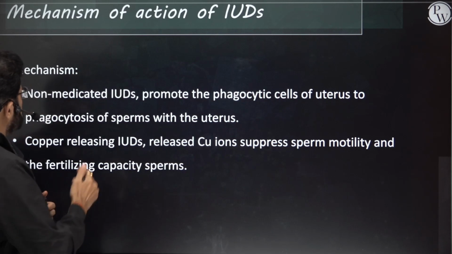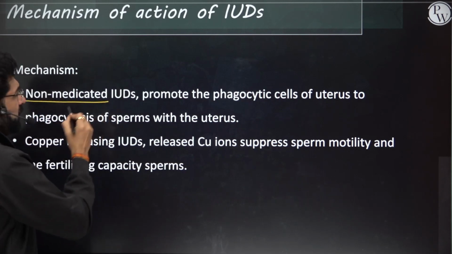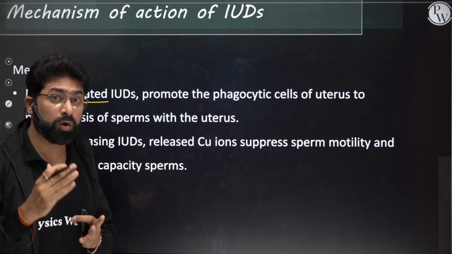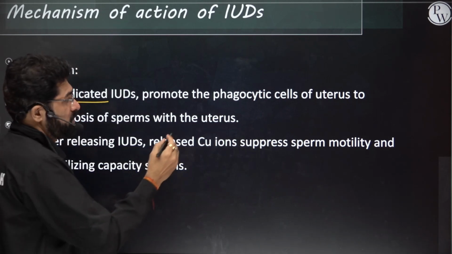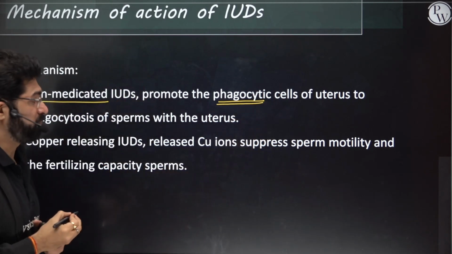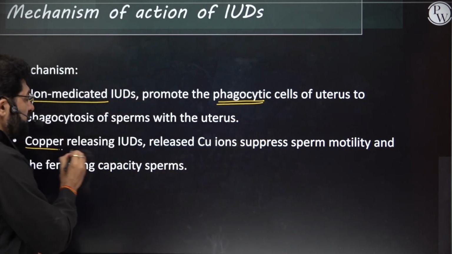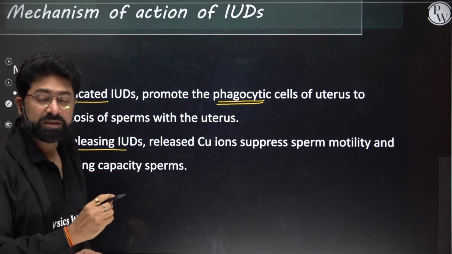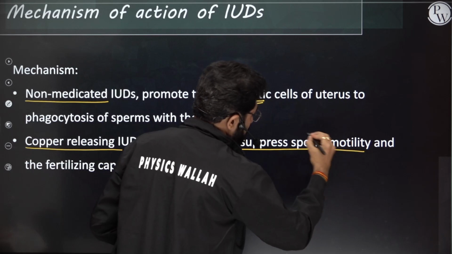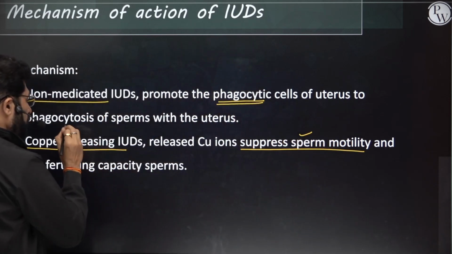For example, if I talk about non-medicated IUD, it will promote the phagocytosis of the sperms, whereas copper releasing IUD will suppress the sperm motility. Please remember, suppress the sperm motility means you're using copper releasing IUD.